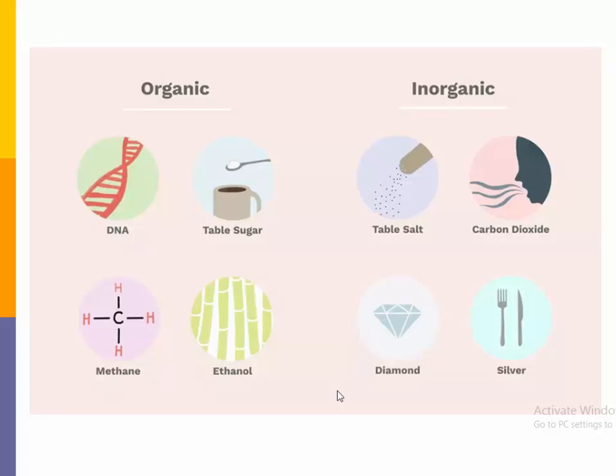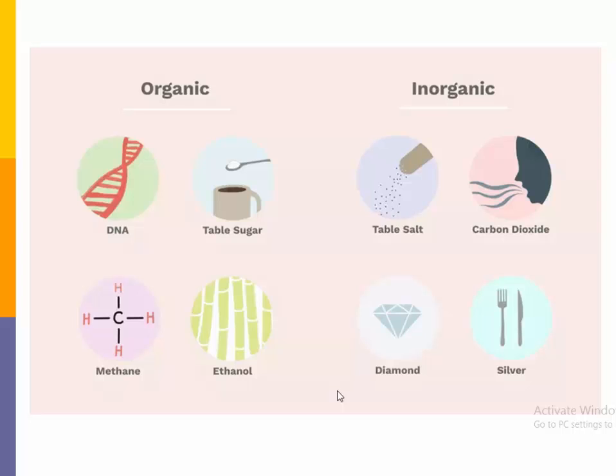Here is the diagram in which we can see that normally we come across different substances, and we can say which are organic and inorganic. These are day-to-day substances. DNA is a structural and functional genetic material in every living organism.